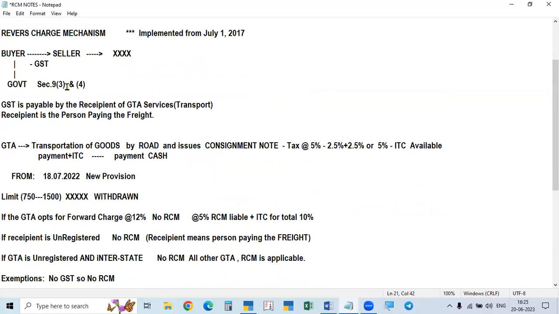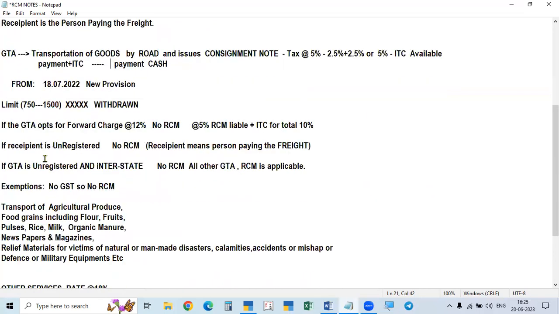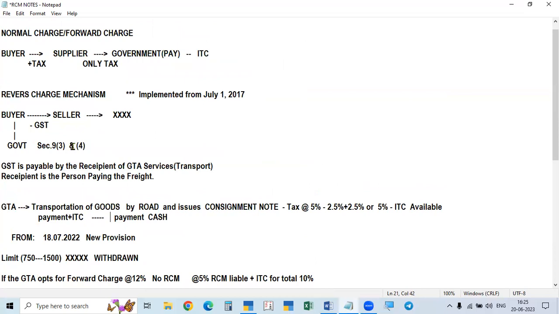So in 9.3, 8 types of goods and 16 types of services are given. Only 3 important ones we are taking up. Okay. Under section 9 subsection 4, there are also some specified goods or services mentioned in that section, and in addition to that, some specified persons.